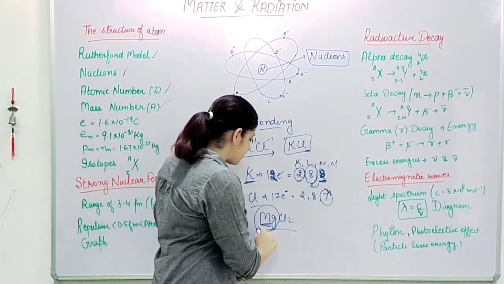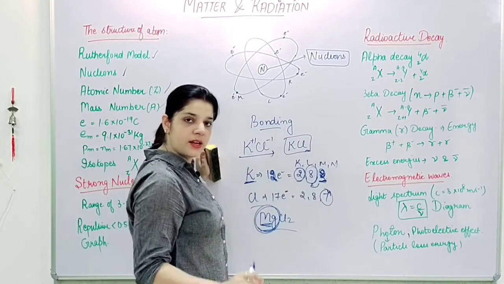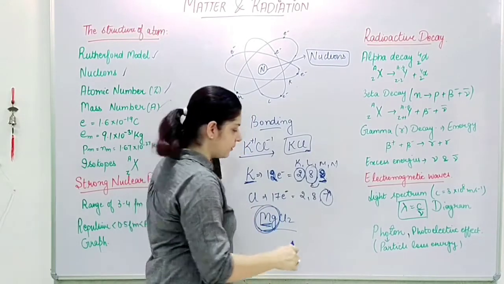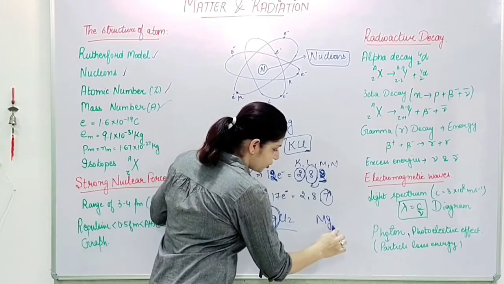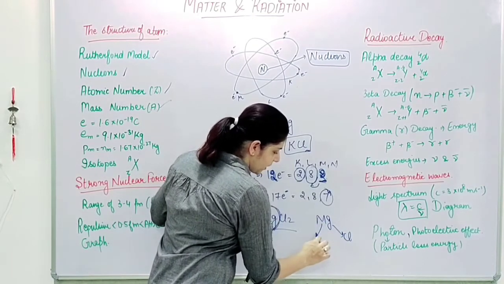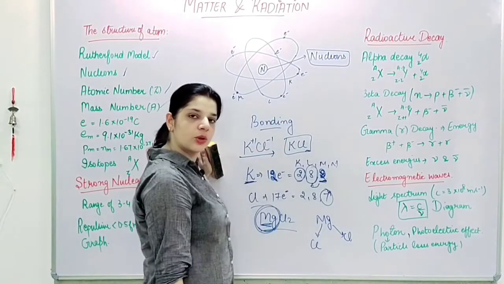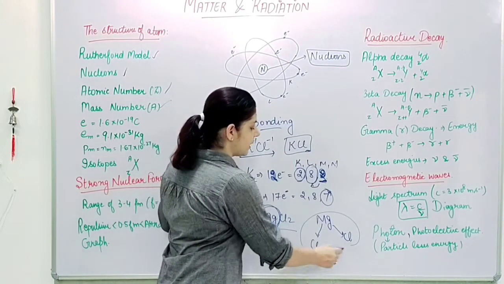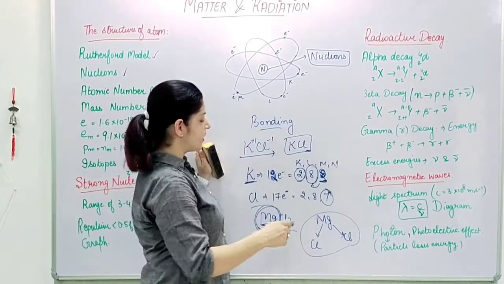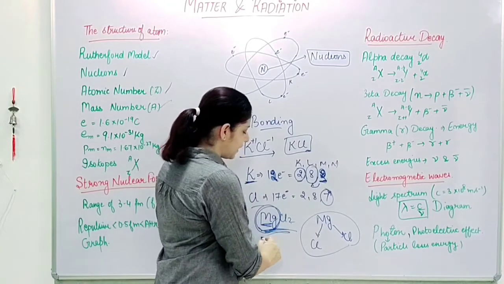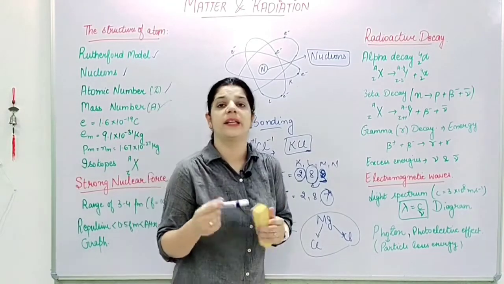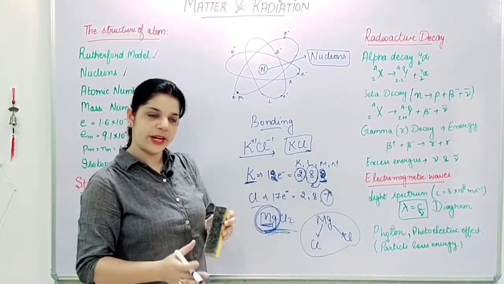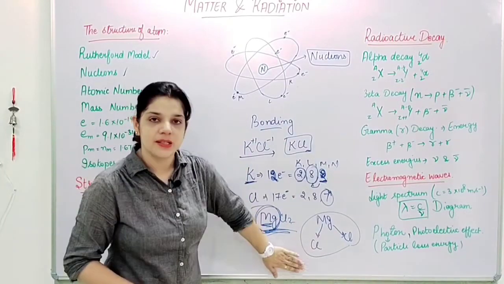So to stabilize this magnesium ion, we need 2 chlorine atoms, so that magnesium gives 1 electron to this chlorine and 1 electron to this chlorine, and together it forms MgCl2. So this way these ions form a compound and they get stabilized, right? So this is stabilizing.